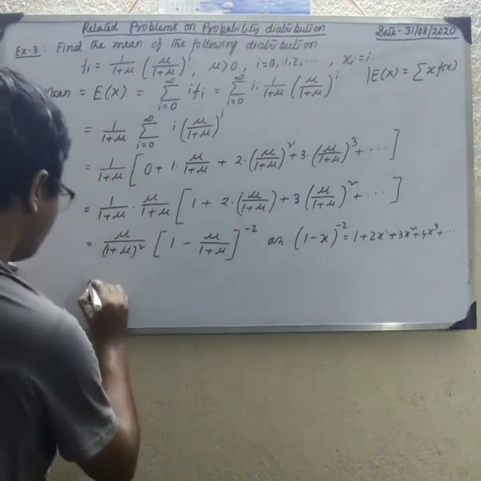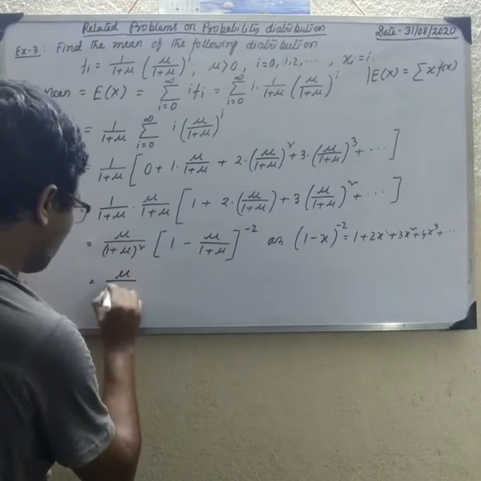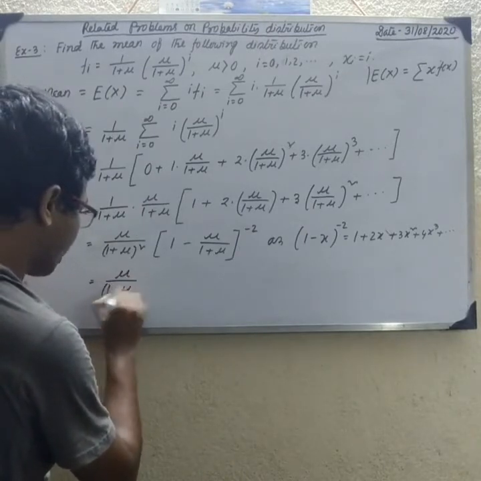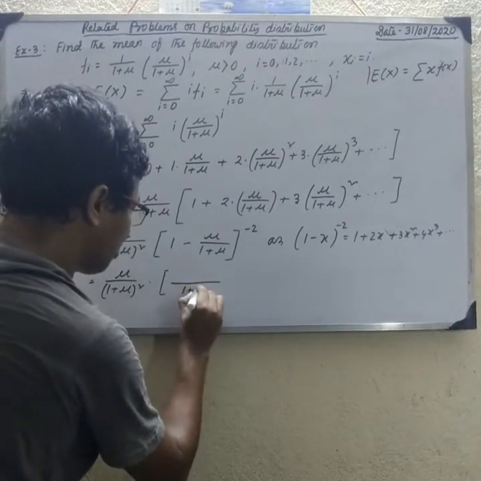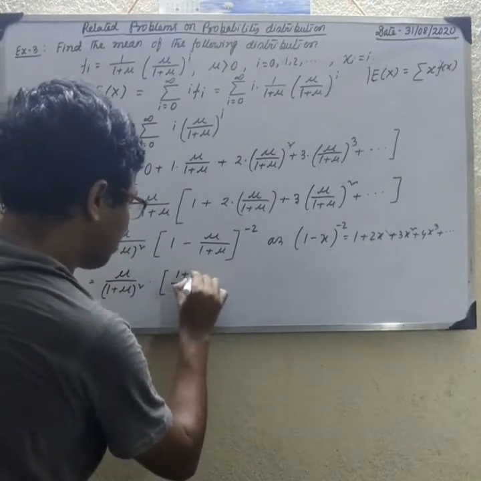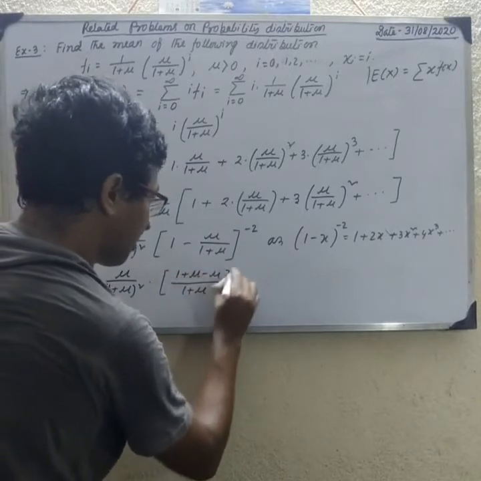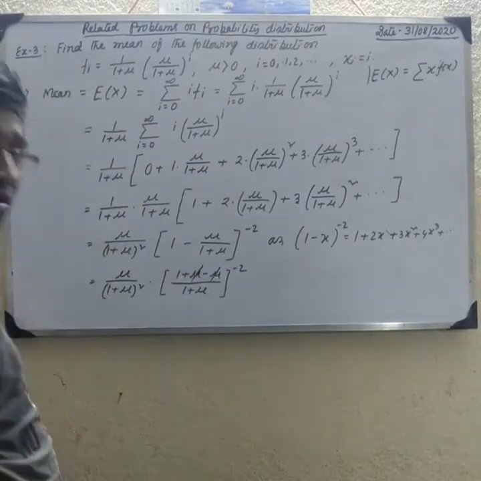So this is mu by 1 plus mu whole square into, this is 1 plus mu minus mu whole to the power minus 2. Minus mu plus mu cancel.